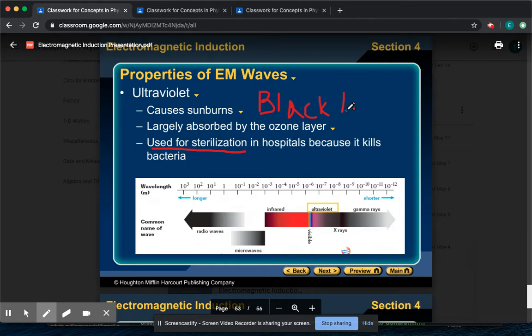A black light is just UV light. It's something that we use to sanitize things. So in the classroom, where the goggles are, there's a black light in there. So before labs, I turn on the black light. The black light kills the bacteria and it disinfects the goggles. Okay. So when they say they use it for sterilization, that's what they're talking about. They're talking about something called the black light.